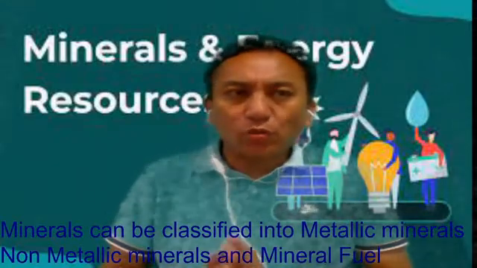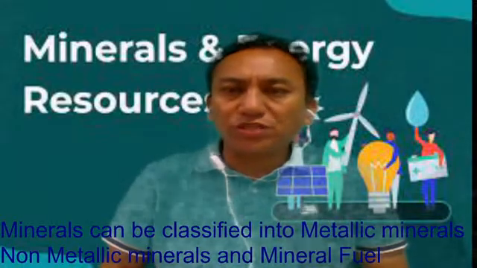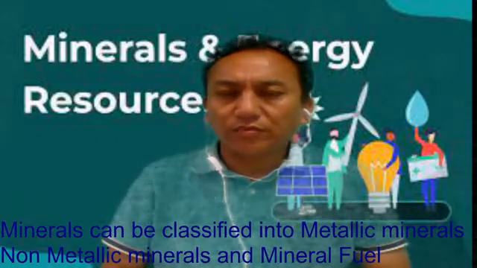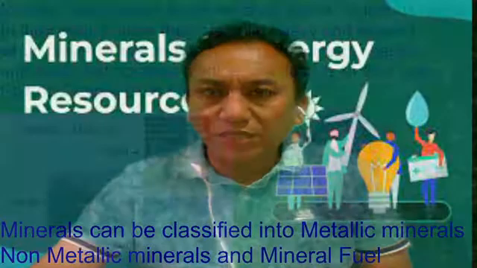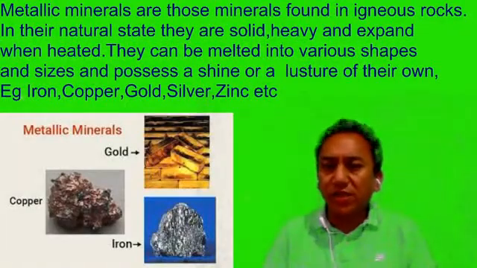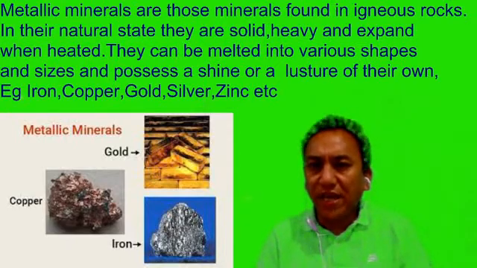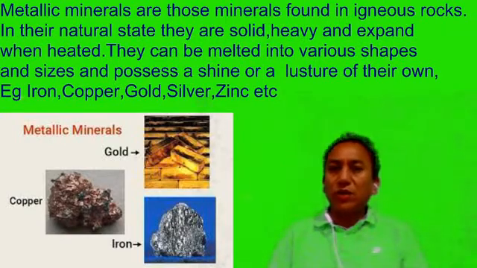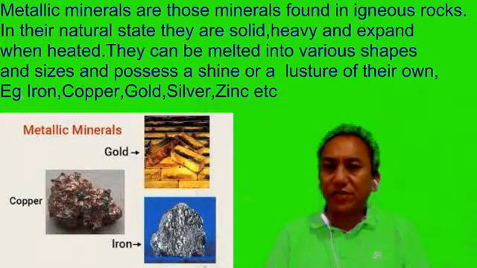Now let us see what is a metallic mineral first of all. Metallic minerals are those minerals which are found in the igneous rocks. You can just see here, in their natural state, they are solid, heavy, and expand when heated. They can be melted into various shapes and sizes and possess a shine or luster of their own. Example: copper, iron, gold, silver, zinc, etc.